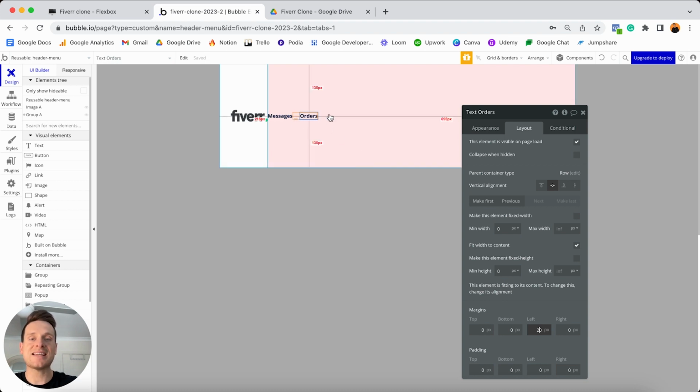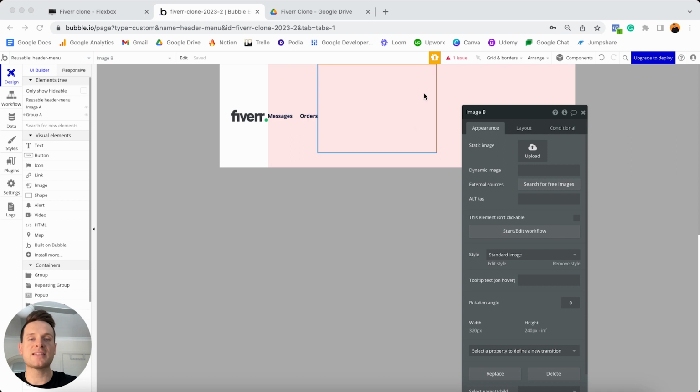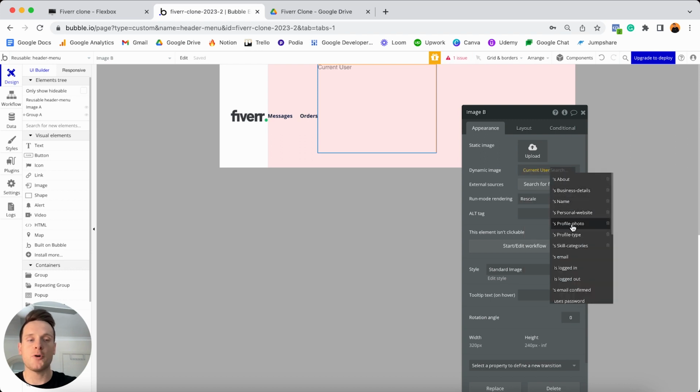And then finally, next to this text element, I'd like to add in an image element, which is going to display the profile photo of someone when they're logged in. So in order to do that, I'm going to jump to my visual elements. I'll add in an image element. And when it comes to this image, I'd actually like to insert dynamic data because I'd like to reference the current user. So the current user is the person who is logged in and they're viewing the Fiverr marketplace. I'm going to reference their profile photo data field.